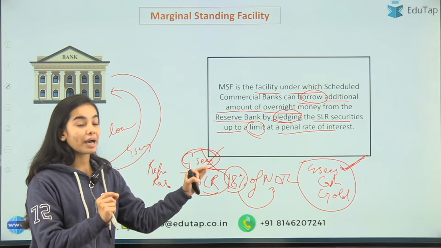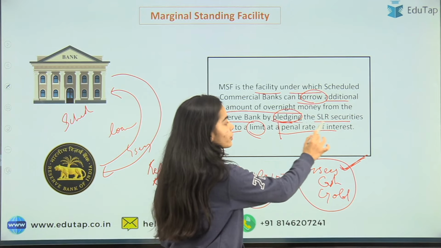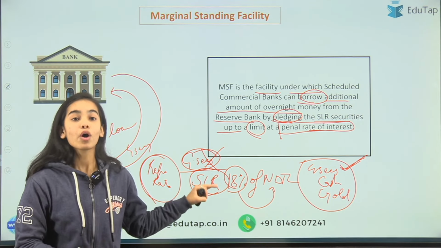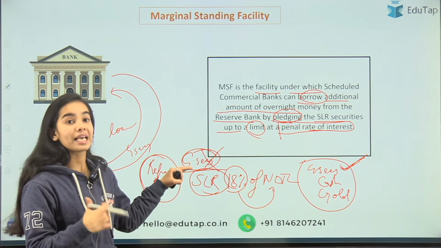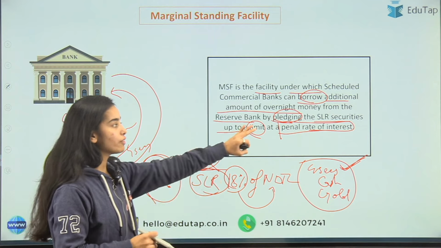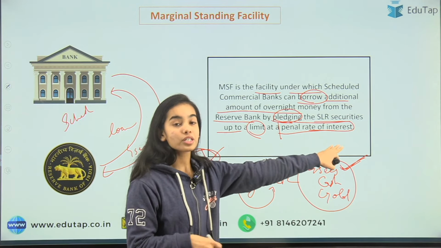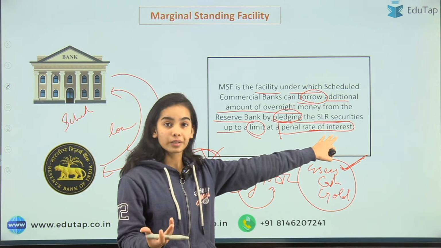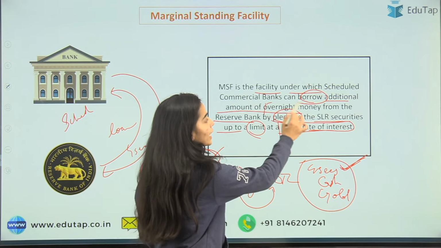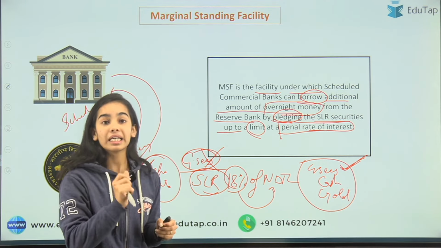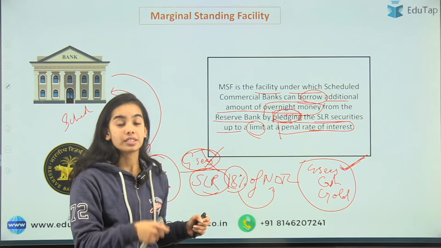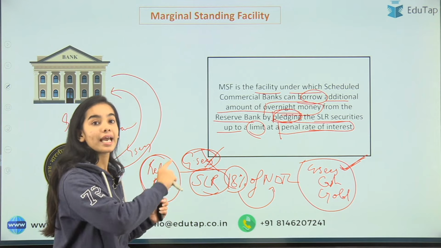I will give you the money, but at a penal rate of interest that is higher than the repo rate, because you are reducing your SLR, or because you do not have the extra government securities that would have been needed for the repo rate. So I will give it at the penal rate of interest because you need the higher loans. Okay, so I hope you have understood with this example that it is overnight money when the banks need the money instantly, and you are pledging the SLR securities, the securities that are under the SLR.